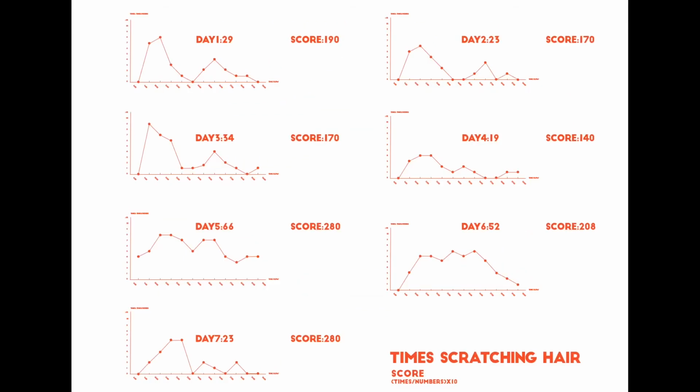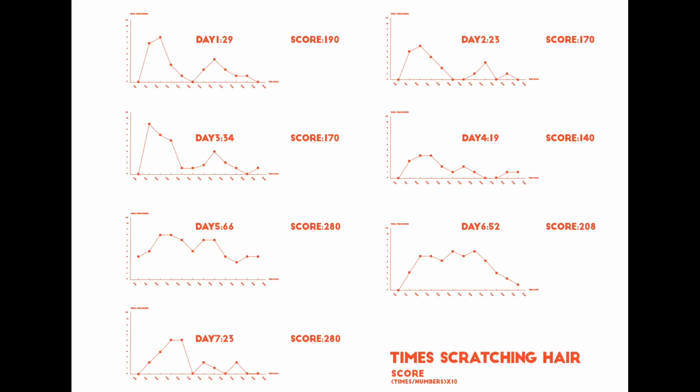Well, when talking about how I summarize the data to show the relationship of all behaviors and the amount of hair, let's look at the second diagram I made, which is this one. This is the general infographic of the times I scratched my hair. In order to unify the units of different data, I did a simple calculation to get the union index or score of these 5 types of data.